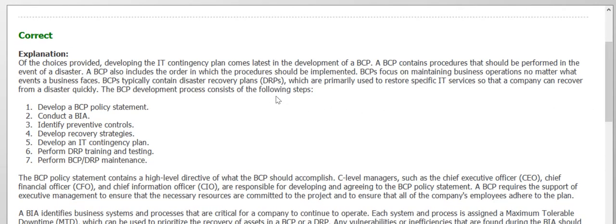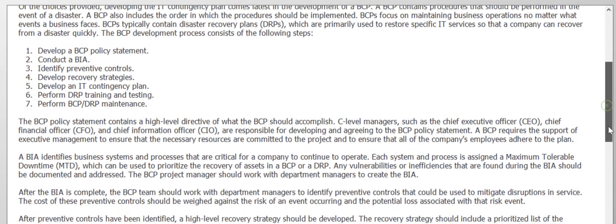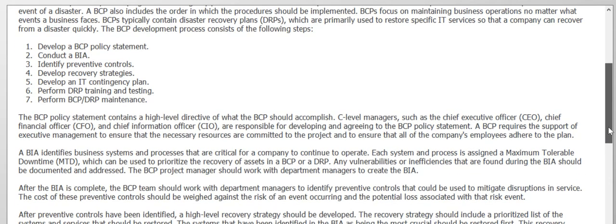This is the main steps which we have to remember. We have to develop a policy statement. As we all know, policy is always approved or defined by the C-level managers such as the CEO, CFO, and CIO. They are responsible for developing and agreeing to the BCP policy statement.